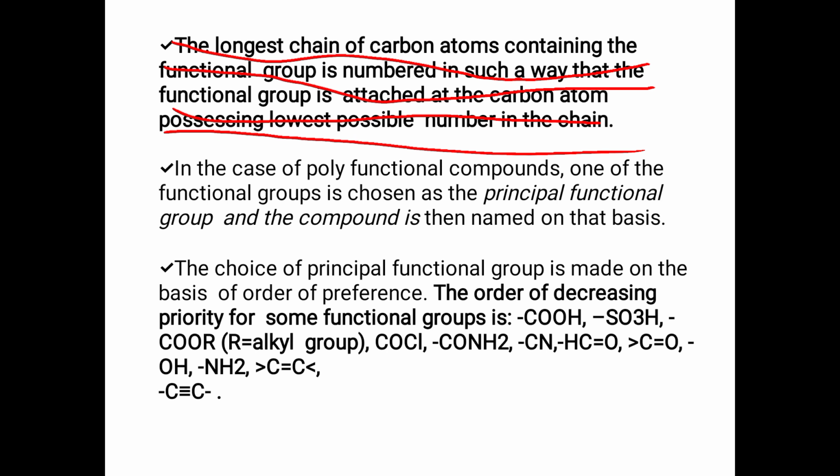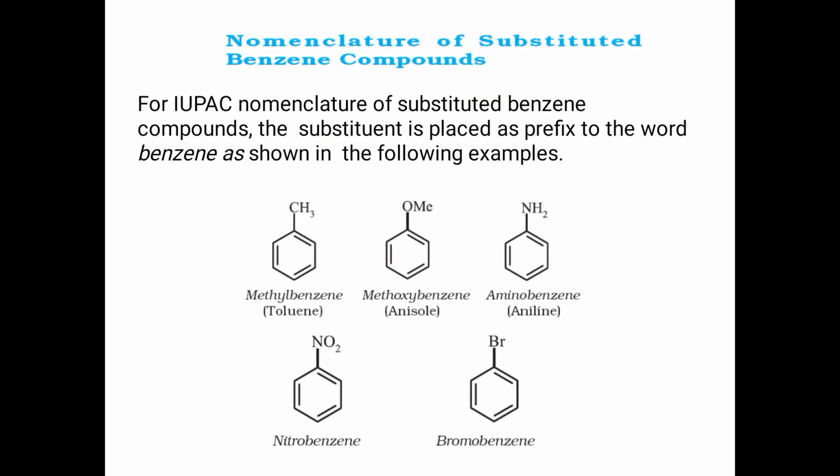So the preference, as we said earlier, is given here. The order of decreasing priority is given here. First, we give priority to acid, then sulfonic acid, then ester, acid chloride, amide. You can see this order. We'll see with an example.